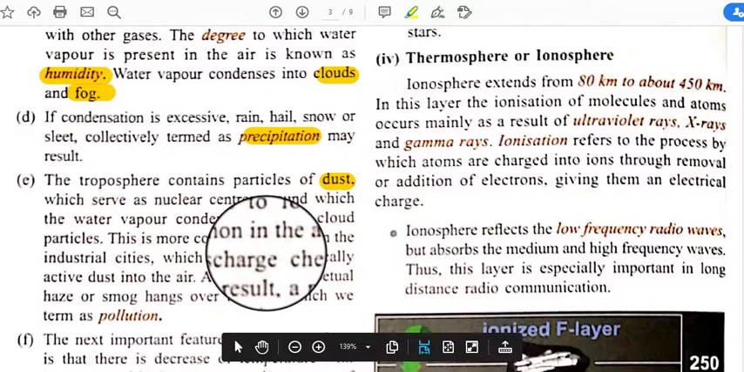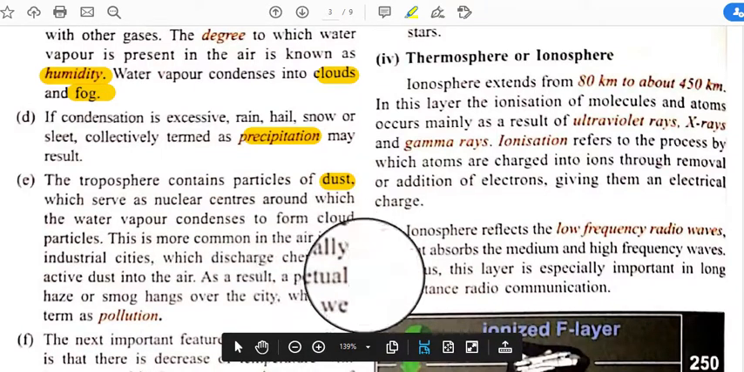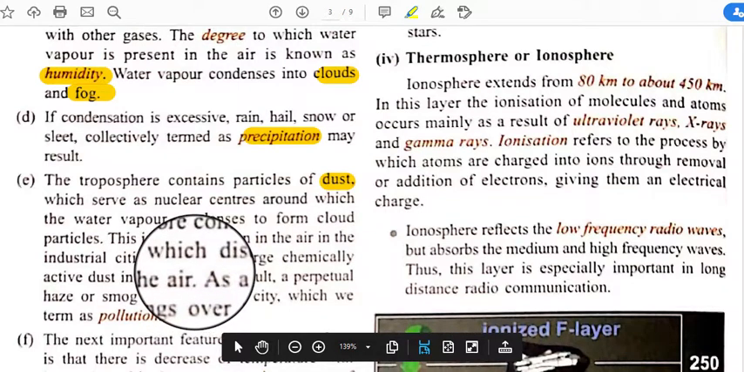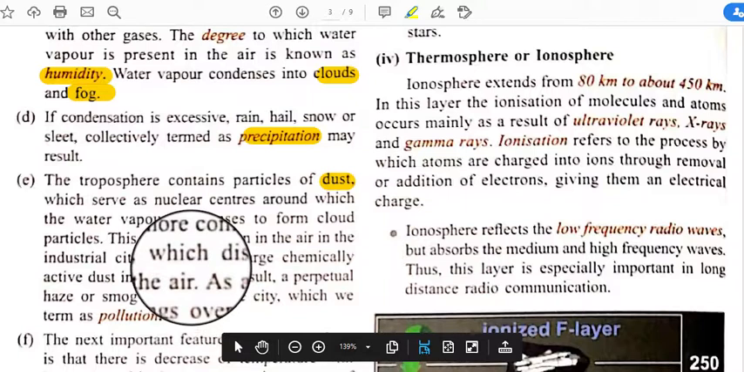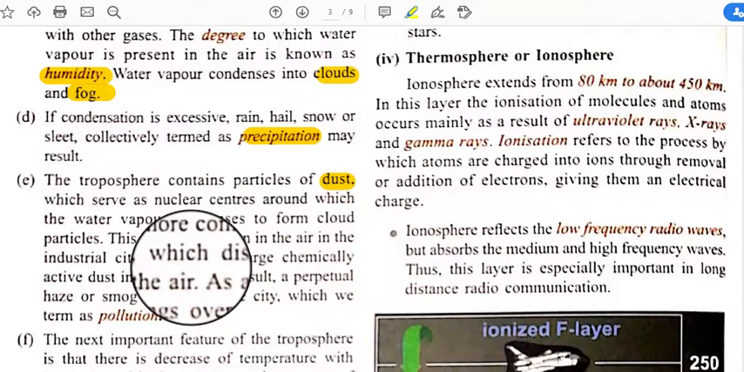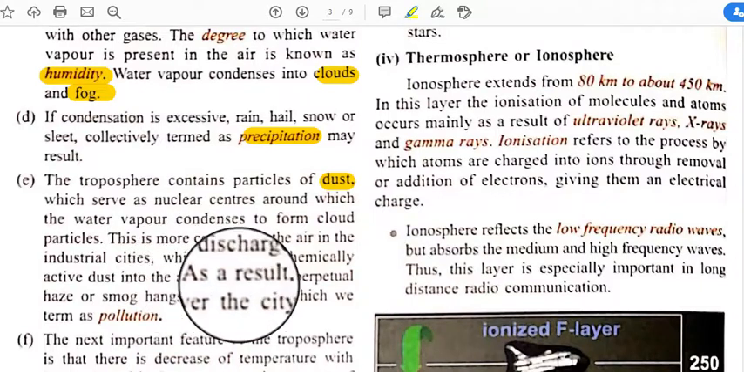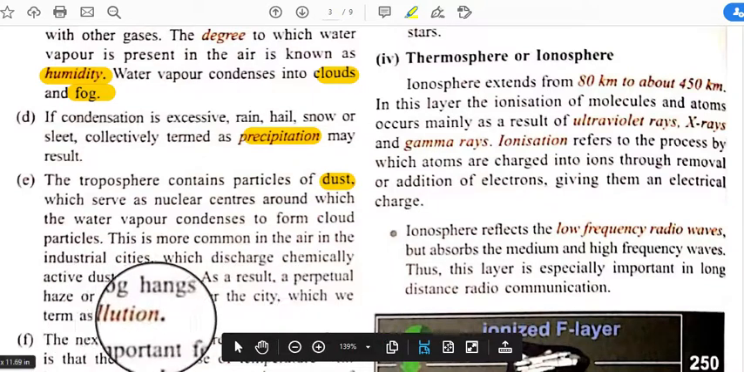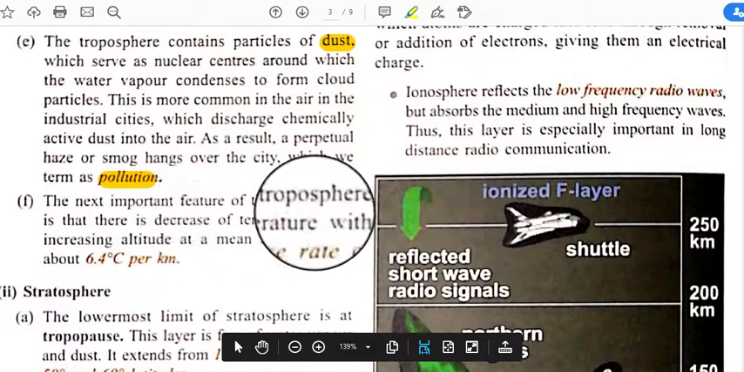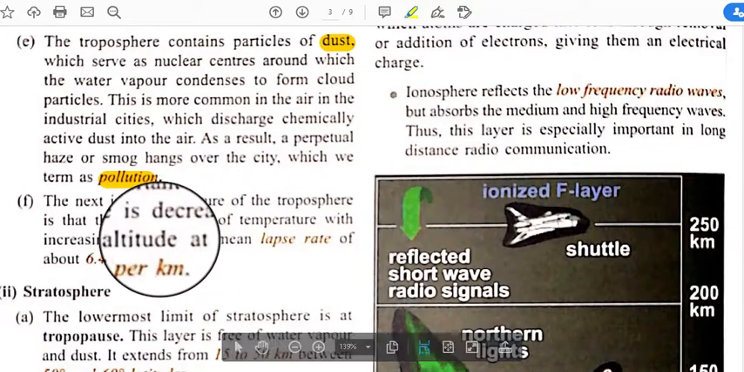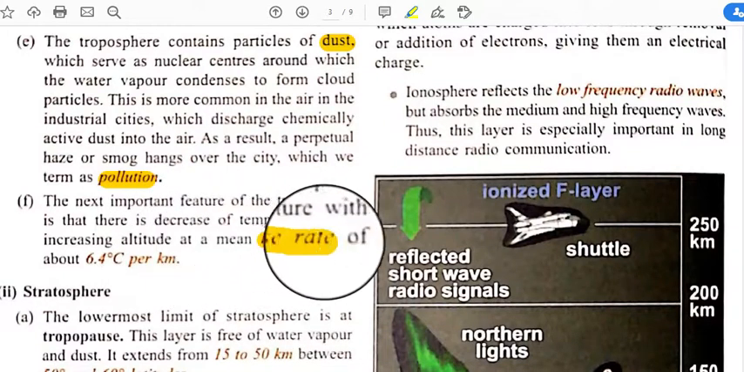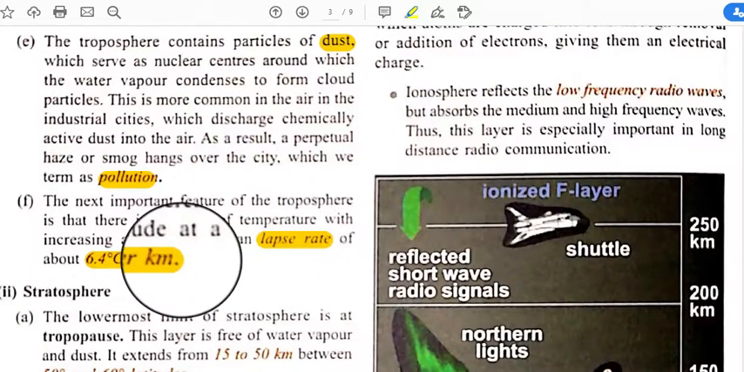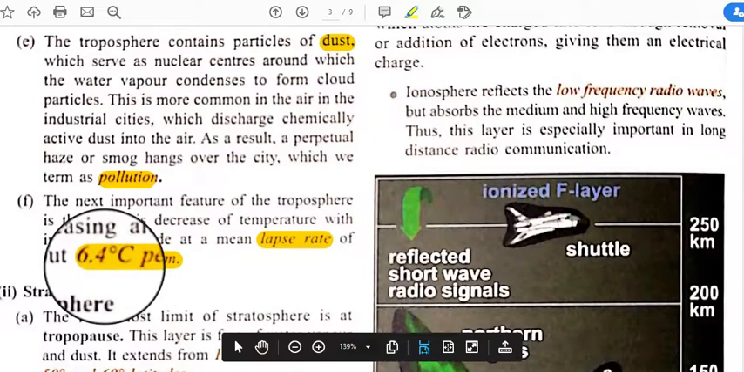This is more common in industrial cities, which discharge chemically active dust into the air. In industrial city regions the amount of dust is very high, and there we see a hazy atmosphere. As a result, a perceptual haze or smog hangs over the city, which we term pollution. The next important feature of the troposphere is that temperature decreases with increasing altitude at a mean lapse rate of about 6.4 degrees centigrade per kilometer. Already we discussed that in every 1 kilometer the temperature decreases with height.